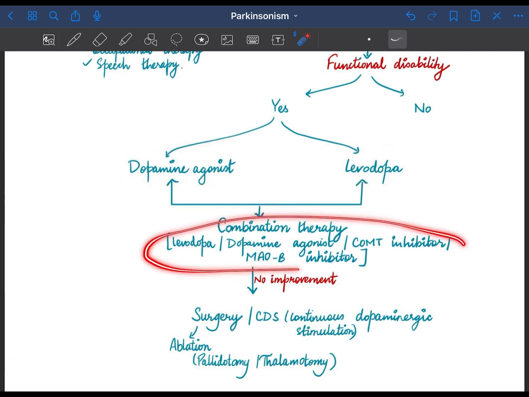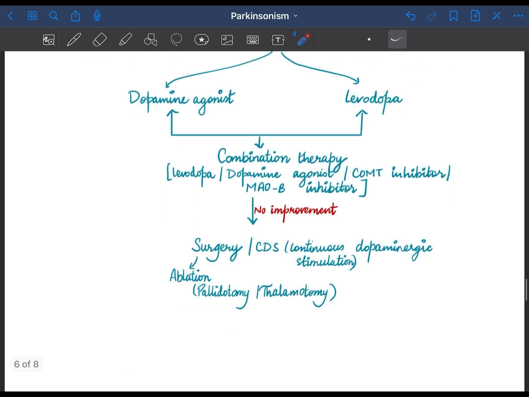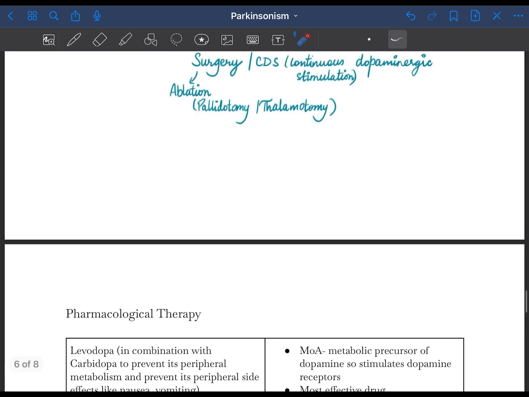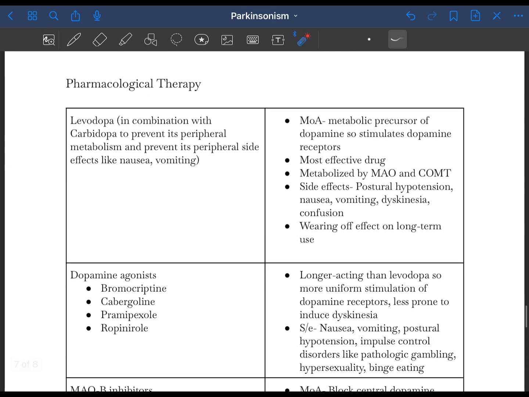Any of these combinations can work. And if there is no improvement with pharmacological therapy, even with combination therapy, or if the patient presents with debilitating side effects due to these drugs, then we need to go for surgery or continuous dopaminergic stimulation, including deep brain stimulation. Surgical management includes ablation like pallidotomy, thalamotomy, etc. Now let's talk about the pharmacological therapy, some drugs used in Parkinson's disease.